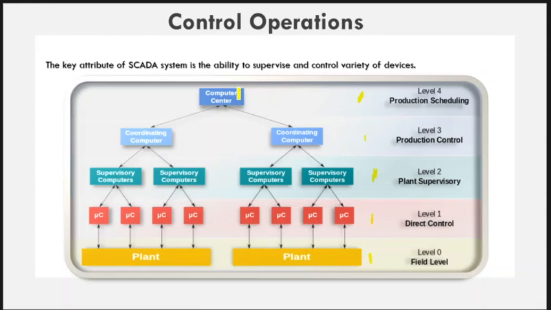The computer center sends the command to the coordinating computer, the coordinating computer sends the command to the supervisory computer, and further the supervisory computer sends the command to the microcontrollers, and the microcontrollers send the control signal to the plant devices. This is the control operation in the industry.